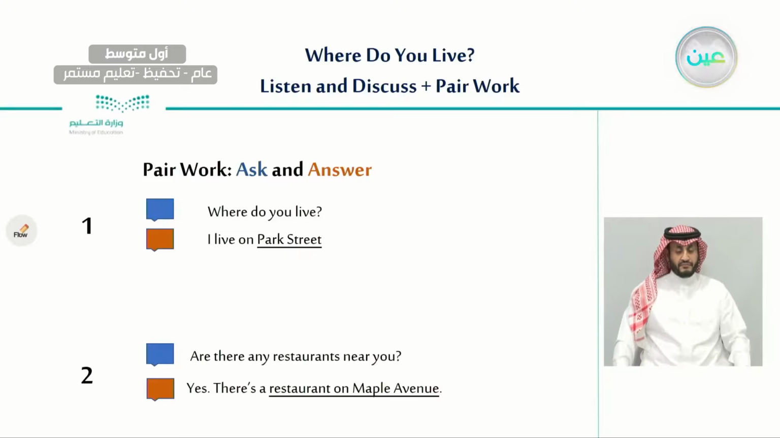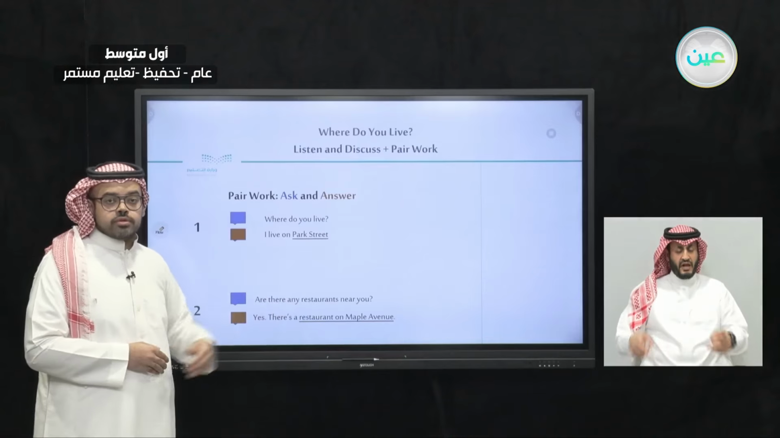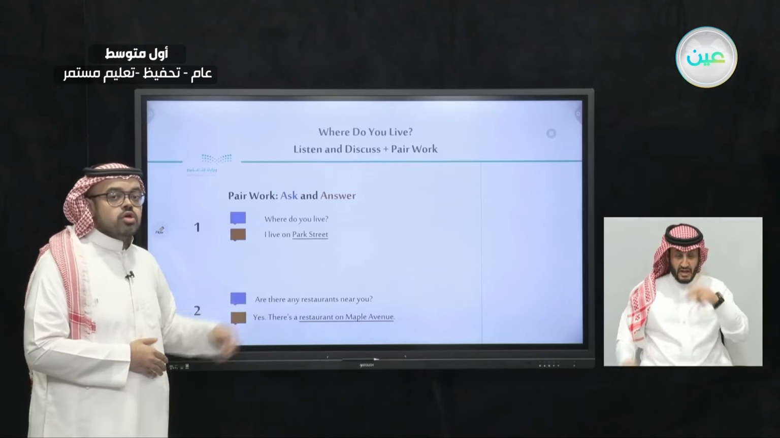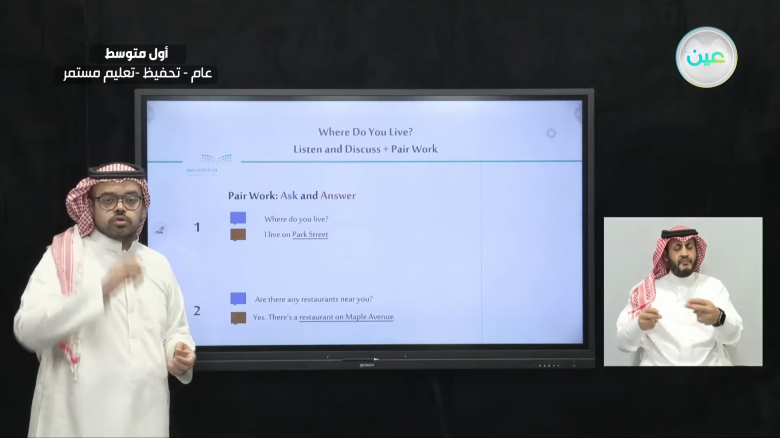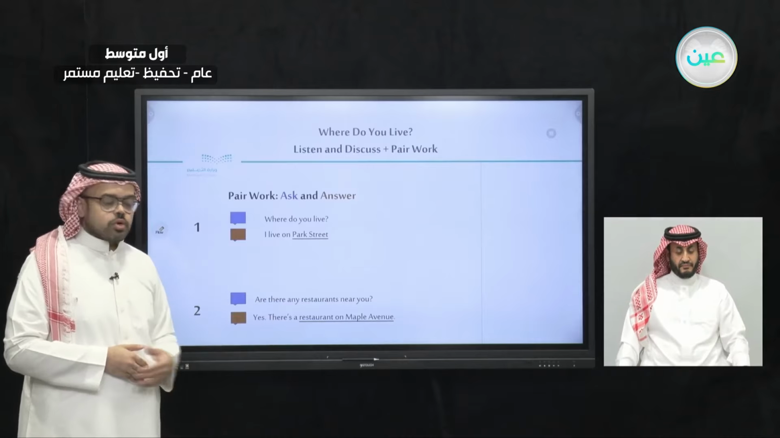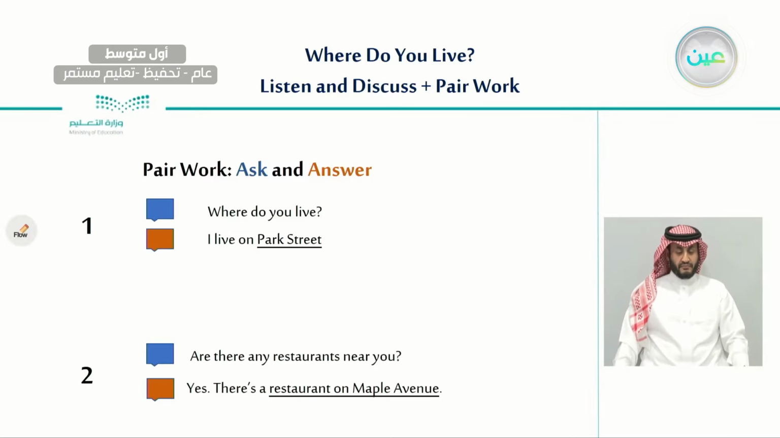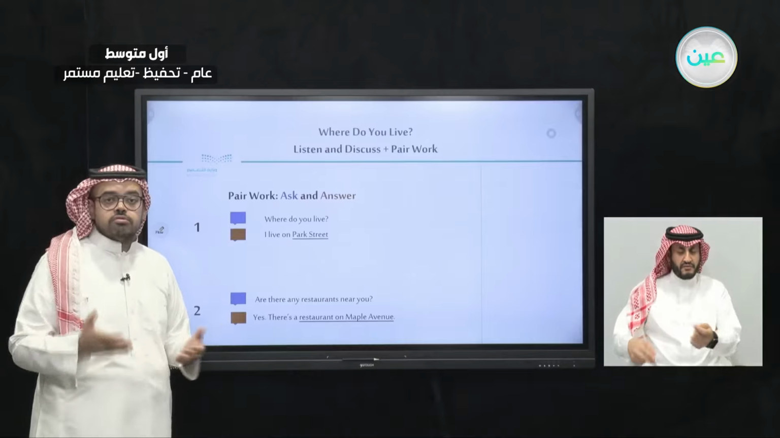So it says, I live on Park Street. You see this underlined answer? You may change it to the street you're living on. The second question is, are there any restaurants near you? This is a question about your neighborhood. You may say, yes, there is a restaurant on Maple Avenue. This underlined answer, you may change with an answer that suits your neighborhood.